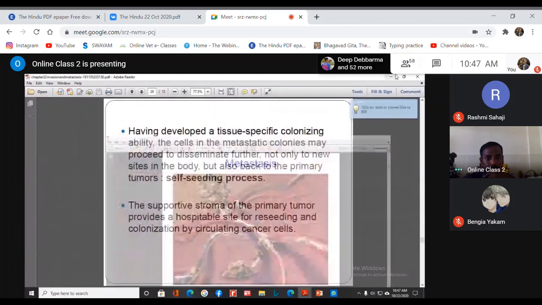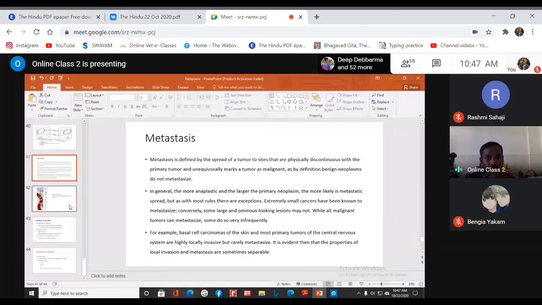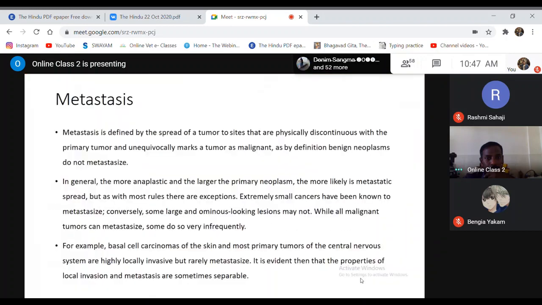Okay. So there are some other points which we have to remember in case of metastasis. That is the most common site for metastasis. The major organs in which metastasis takes place include liver and lungs. These are the most common sites. Liver and lungs are the most common sites for metastasis, especially the lung.